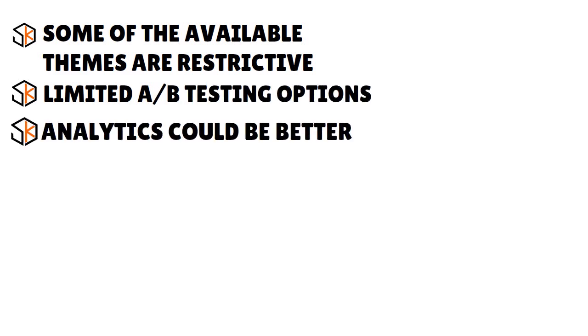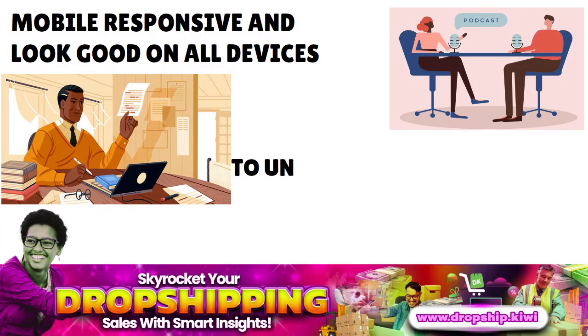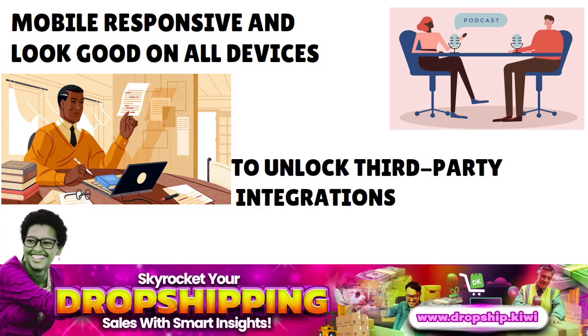But the cool thing is that ConvertKit has a free plan for up to 300 contacts with unlimited landing pages. To unlock third-party integrations and more powerful features, paid plans start at $15 per month. I'll speak later on about pricing so everybody's clear as to what we are speaking about.